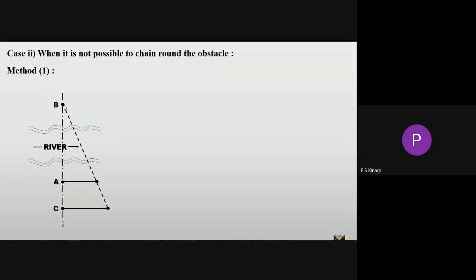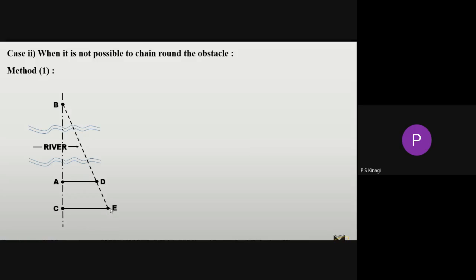The ranging rods at the point B, this point D and the E point should be in the same straight line. For this, first you have to fix this D point, then hold the ranging rod, one here and one more here. Then one person with a ranging rod has to move along this line until the B ranging rod and D ranging rod are in the same straight line.